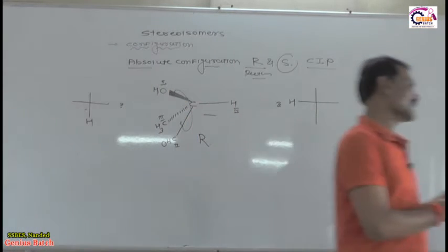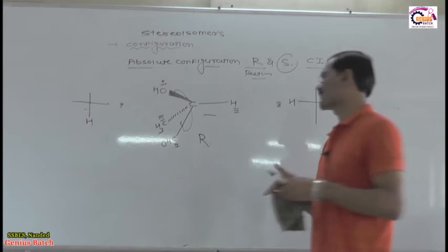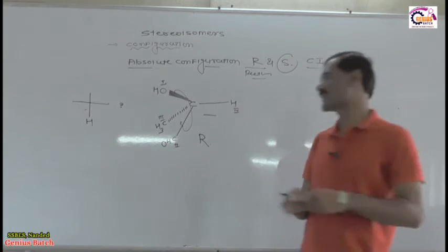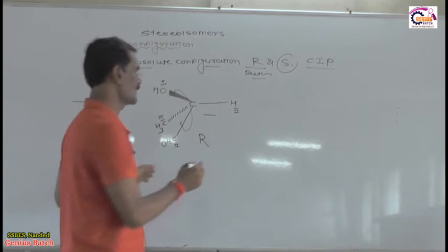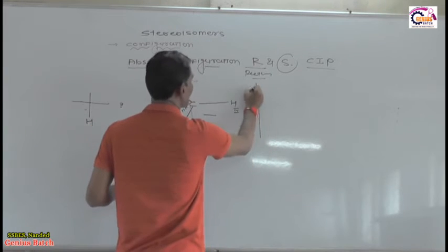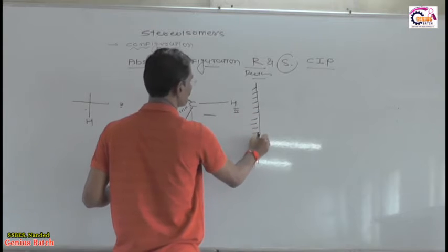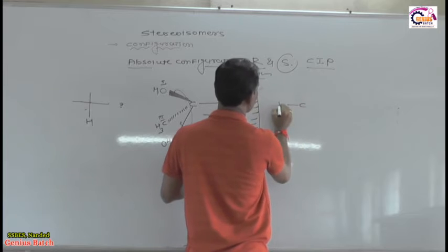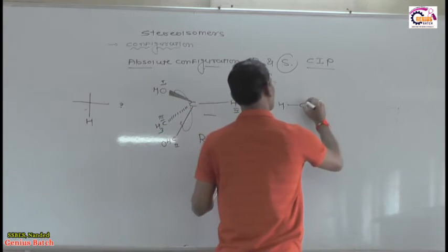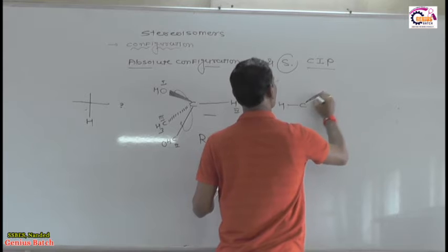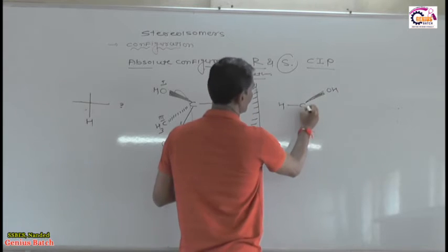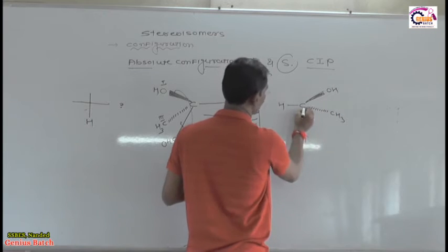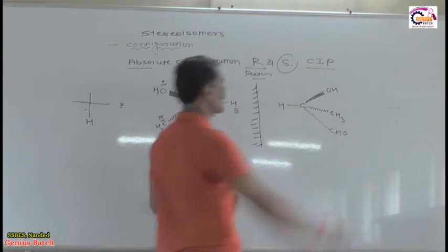Now listen very carefully. Suppose we see exactly the mirror image of this molecule. If we put a mirror here and see the mirror image, what happened in the mirror image? This is carbon, this is hydrogen. Here is your OH group, yes or no? This is the OH. What about this? This is CH3. And finally we put CHO here, okay?